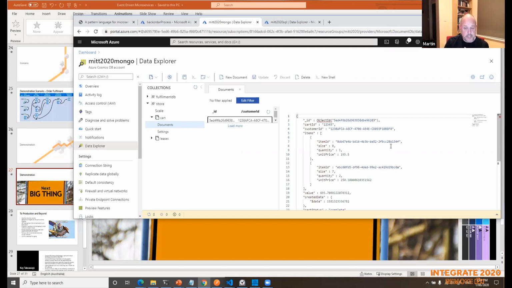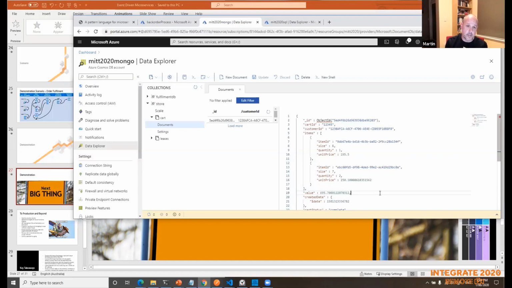So this is using Cosmos DB, this is using MongoDB, but you get the same sort of effects inside the SQL API as well. And you'll see it's just all JSON. There are some things that you need to consider when you're building a document database around how data is related to each other and so on. With a table, of course, you get essentially that sort of CSV view. That's very useful when it comes to wanting to query things potentially.